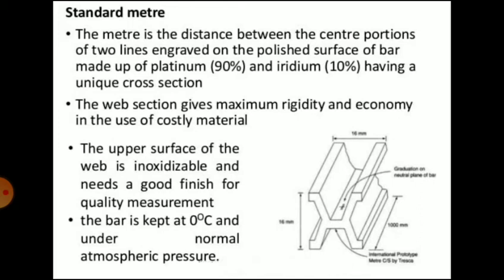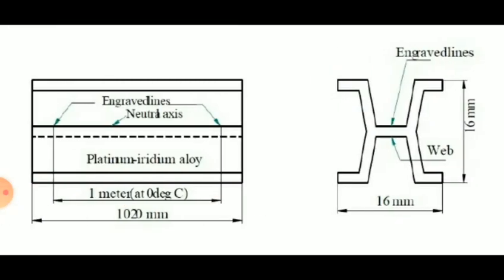It is inoxidizable and can have a good finish required for ruling good quality of lines. The bar is kept at 0 degree Celsius and under normal atmospheric pressure. So you can see the diagram. So the top view and the front view or the side view that you can see. In the diagram on the right hand side, you can see the engraved lines that are placed to measure the distance